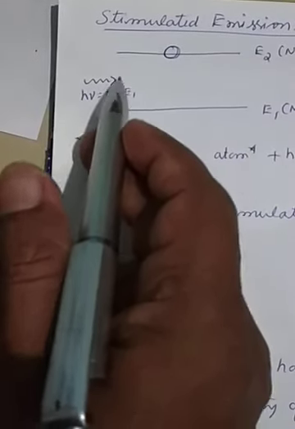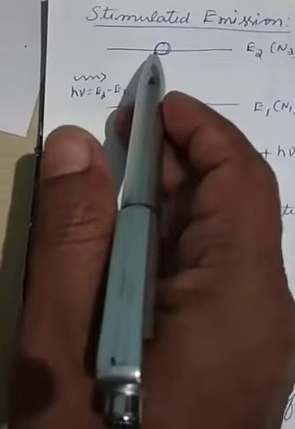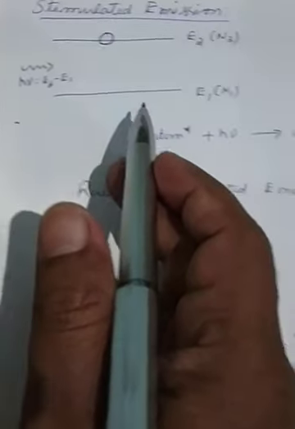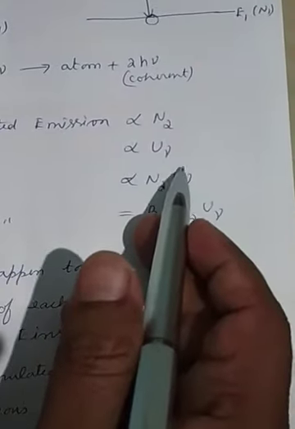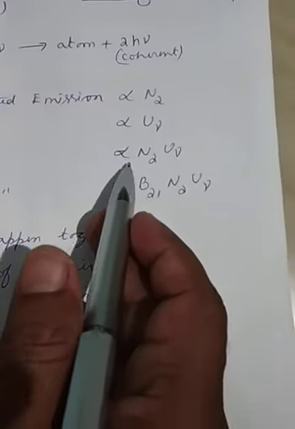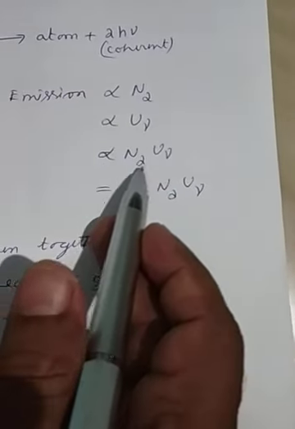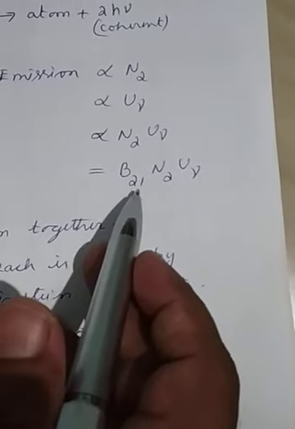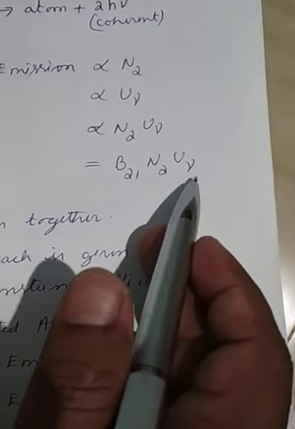So the intensity of the incident light will also influence the stimulated emission, so it is proportional to U nu. Therefore I can say it is proportional to the product of N2 and U nu, or it is equal to the constant of proportionality times N2 U nu, that is B21 N2 U nu.